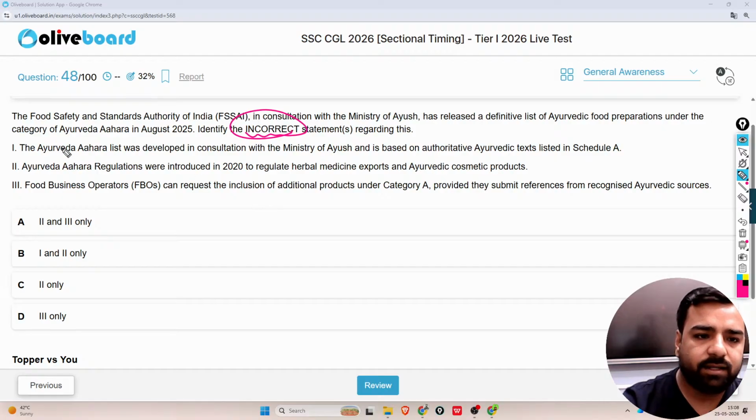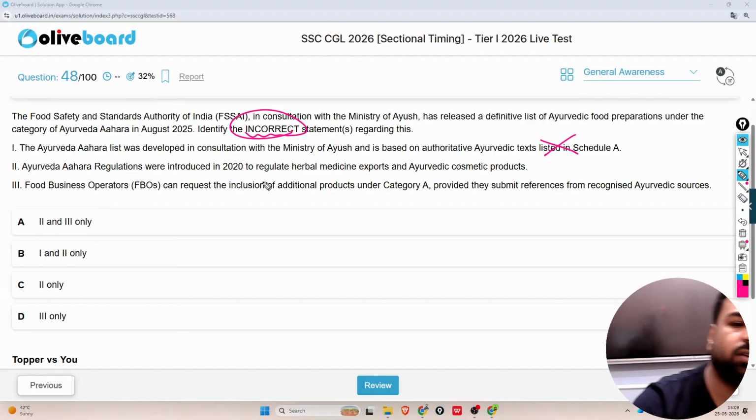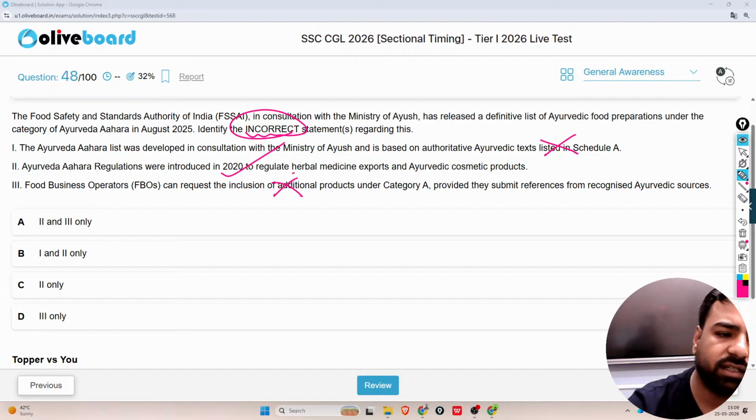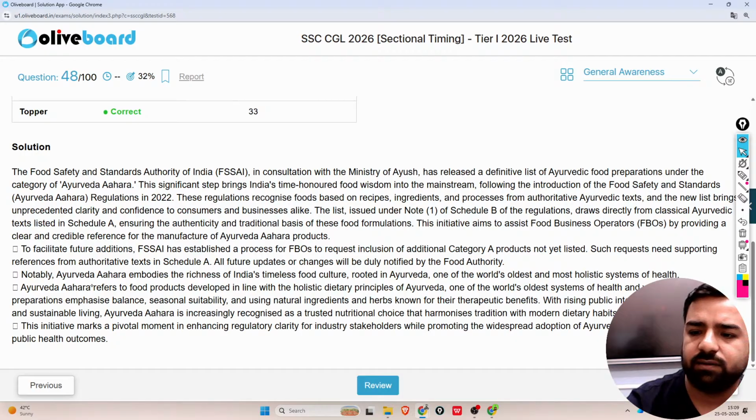The Ayurveda Aahara list was developed in consultation with the Ministry of Ayush and is based on authoritative Ayurvedic texts listed in Schedule A. That's wrong. Ayurveda Aahara regulations were introduced in 2020 to regulate herbal medicine exports and Ayurvedic cosmetic products. That's correct. And again, FBOs can request the inclusion of additional products under category A. That's wrong. So here the correct answer is only and only option number C, I mean statement 2. So here C is the correct answer.